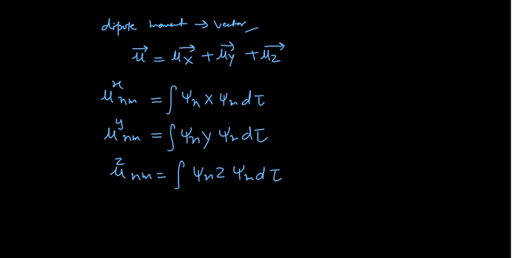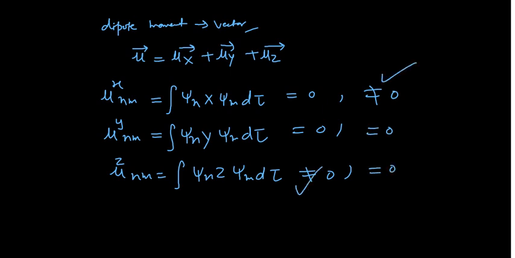This is something very, very important. If at least any one of these 3 integrals is non-zero, say this is 0, this is 0, but this is non-zero, that means the transition is allowed. In the second case, if this is not equal to 0 but these 2 are 0, again it is an allowed transition.